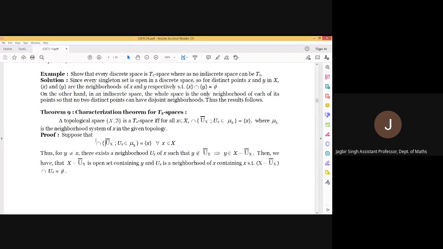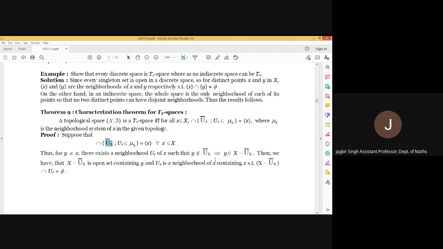So out of all the possible neighborhoods, there must be at least one, say ux closure, such that y does not belong to ux closure.